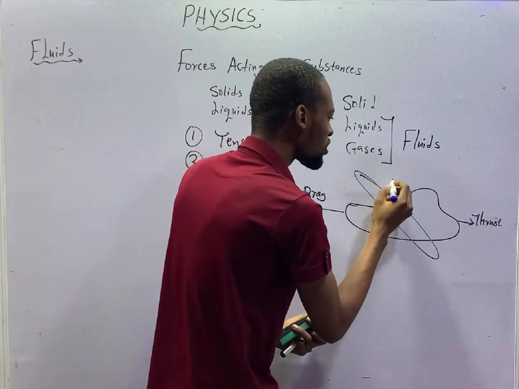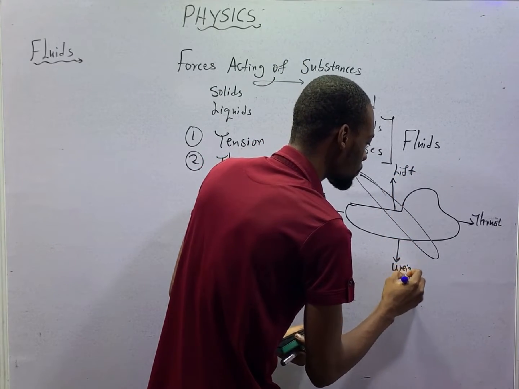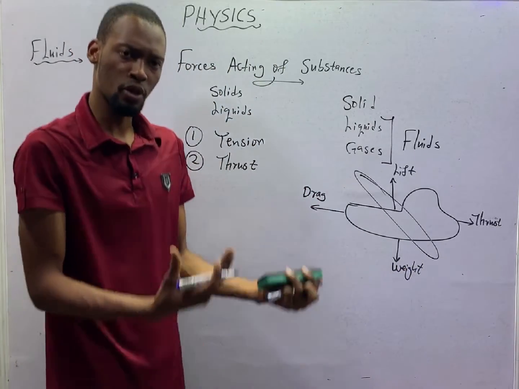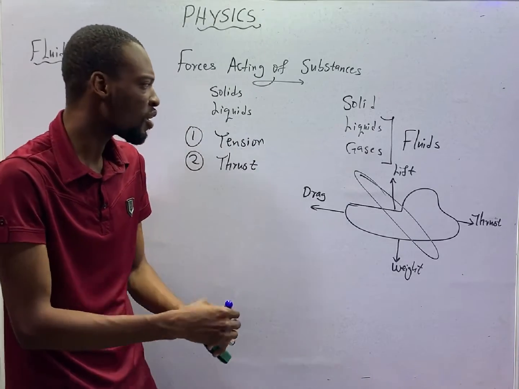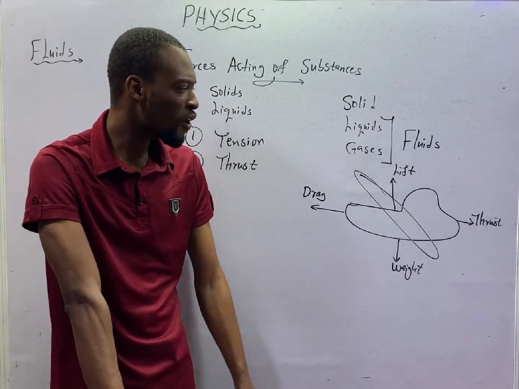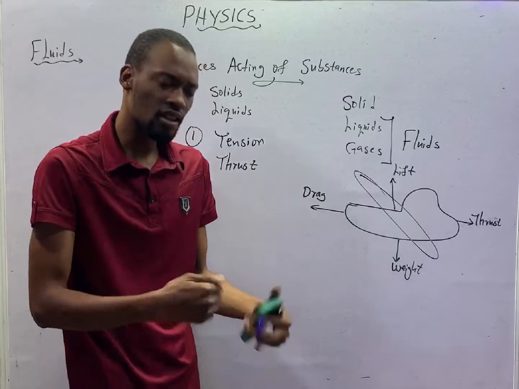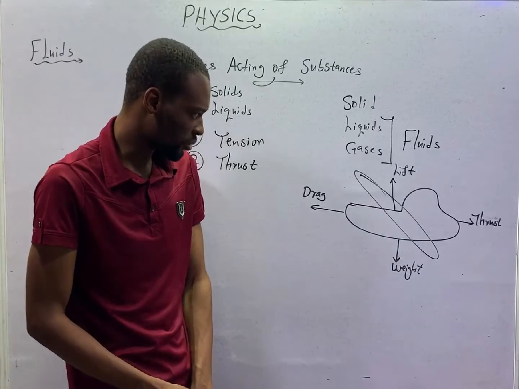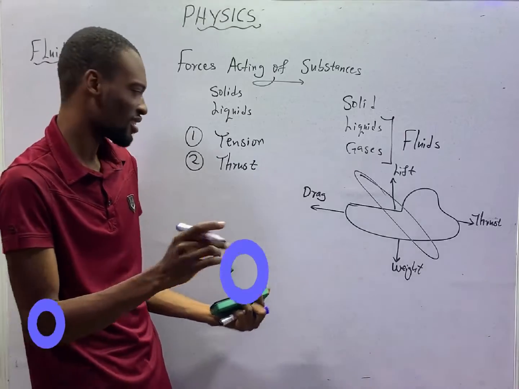And there is the lift force, and there is weight. Lift is the force trying to pull the aeroplane or the object upward, and weight is the force pushing the object down. Anywhere in physics or in mathematics, the weight of objects always acts downwards. And there is a force equal and opposite to the weight, which is called normal reaction. So long as you are not moving down or going up, standing like this, your weight is the same as your normal reaction.